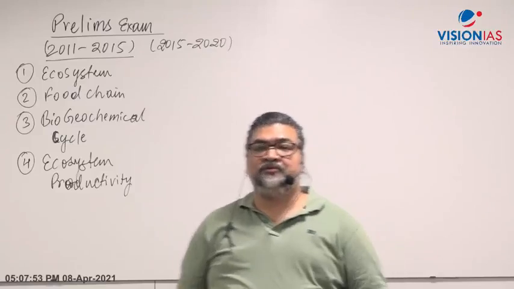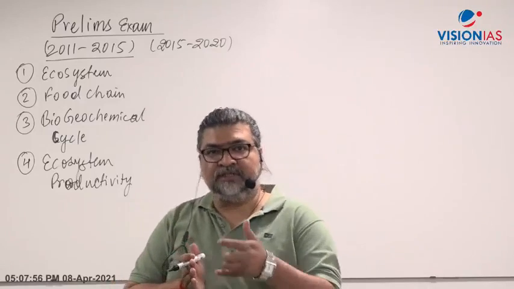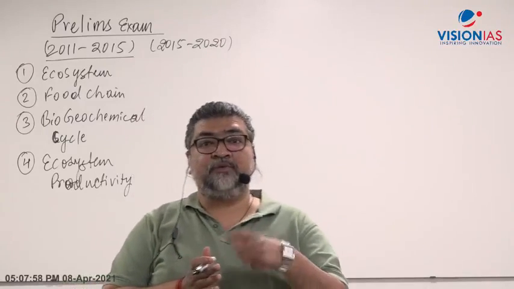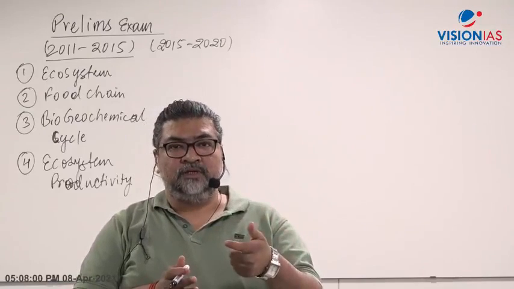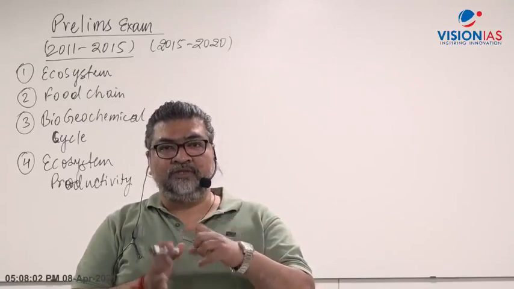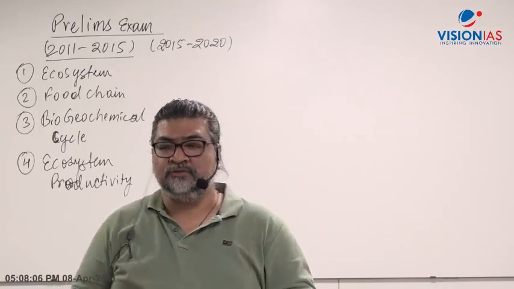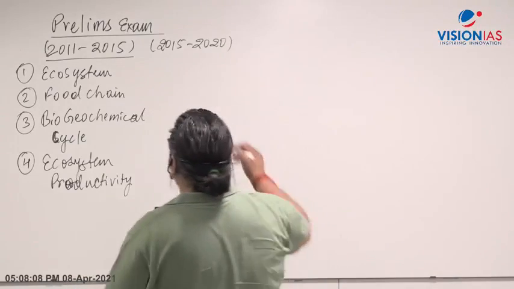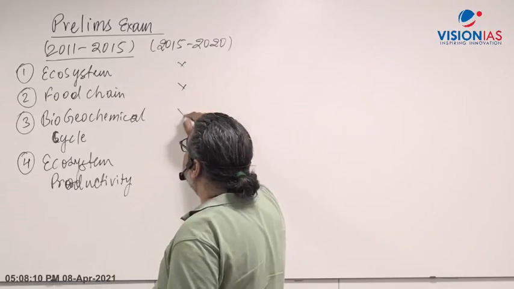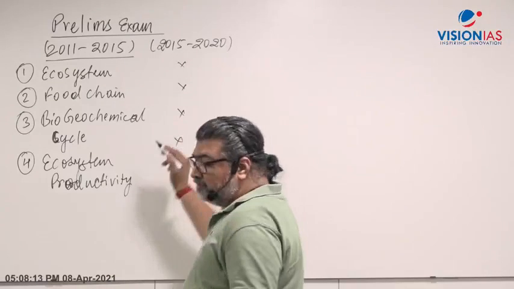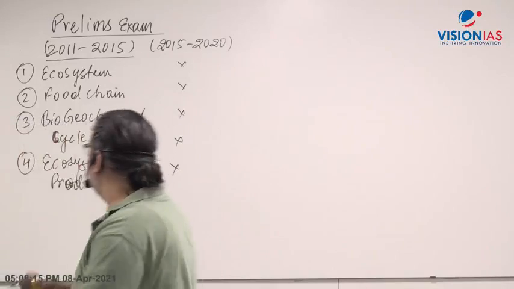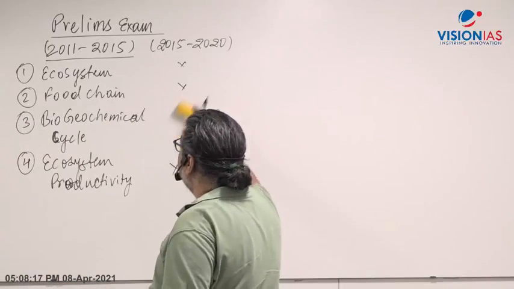There's a trend in the exam that initially on some topics UPSC keeps asking lots of questions, and then once those questions have been asked, UPSC stops asking. So here again, you'll not find questions on any of these areas.